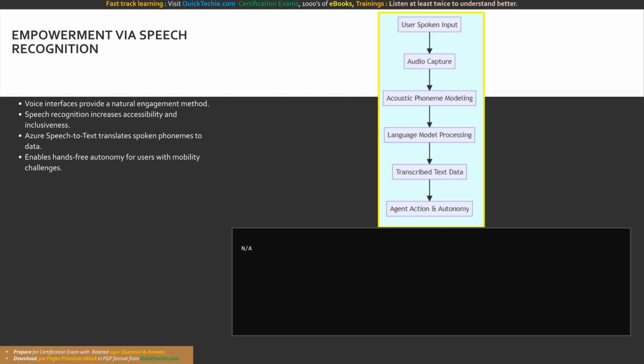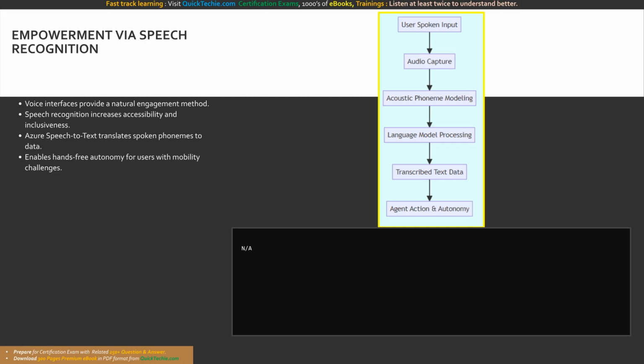Speech recognition, or speech-to-text, utilizes complex acoustic and language models to accurately transcribe spoken phonemes into written data. When we integrate this capability, we immediately open our application's doors to a wider audience, fulfilling the responsible AI mandate that technology should empower everyone.